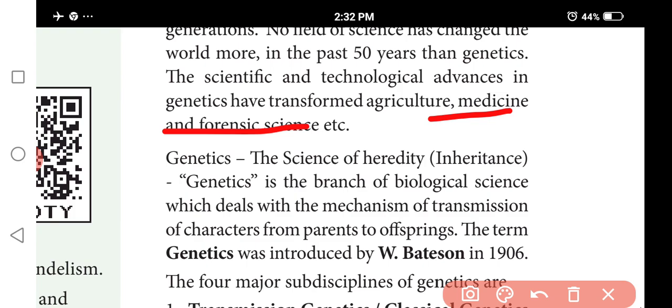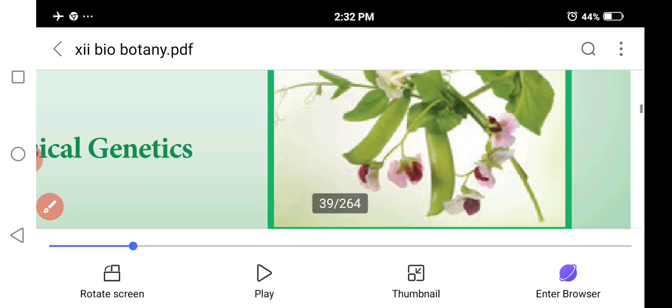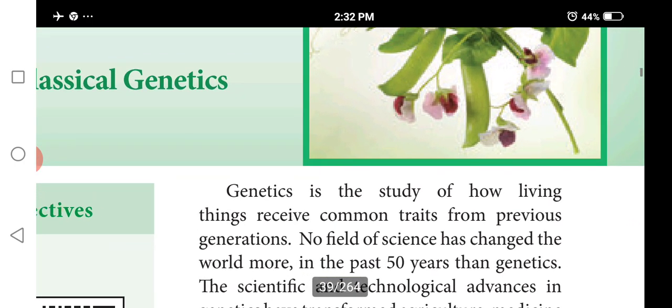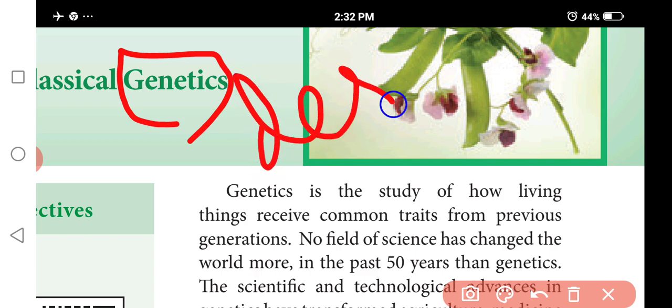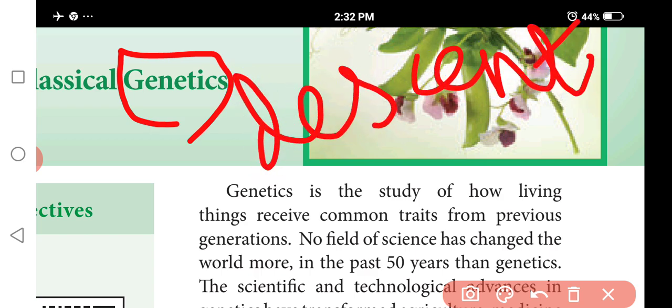Next, what is genetics? The word genetics comes from the Greek word genesis, meaning descent, and gene, meaning to become, to grow into.